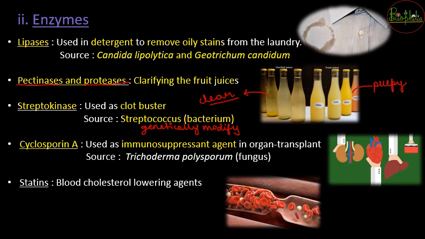The next example is about cyclosporin A, that is used as an immunosuppressant agent. Immunosuppressant कहाँ पे लगते हैं? That is going to be needed to suppress your immunity, ताकि आपके जो fighter cells है body के अंदर, they do not destroy the organ that is transplanted. कुछ पेशेंट्स ऐसे होते हैं जिनकी किडनी खराब हो गई, किन्हीं का लिवर खराब हो गया, so they need organ transplant. So the organ that is donated and implanted into the new body, so the body of the patient is not going to accept it. So जब वो accept नहीं होगा, they are going to kill the newly implanted organ.